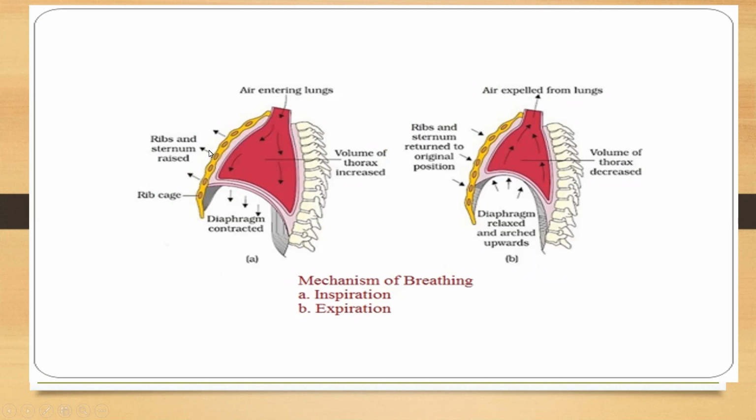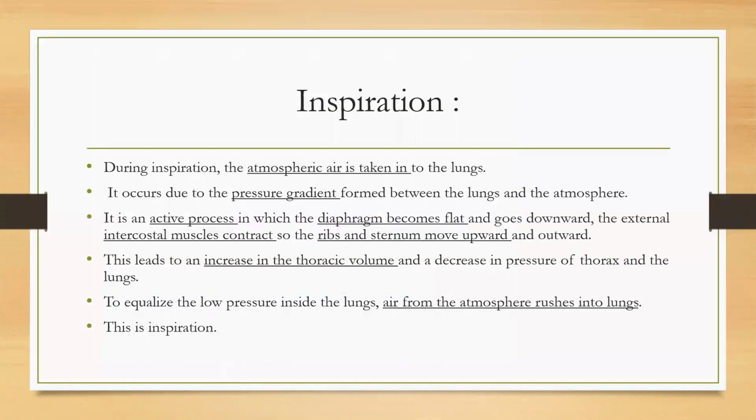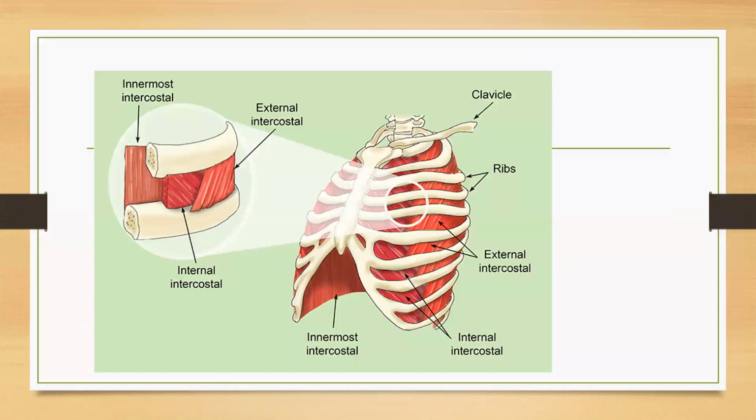As I said, there are two types of muscles: external intercostal muscles and internal intercostal muscles.